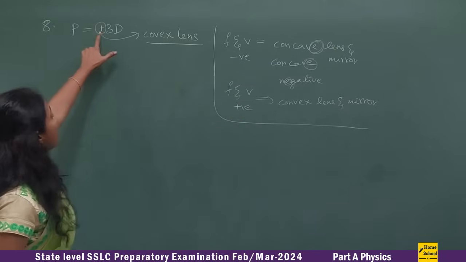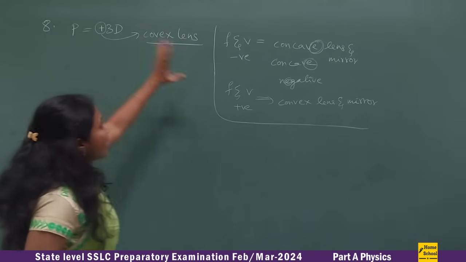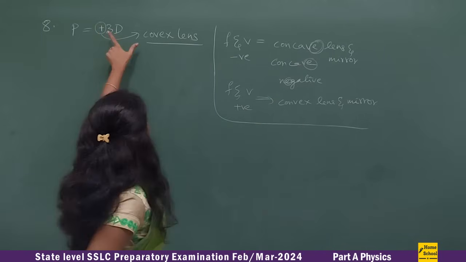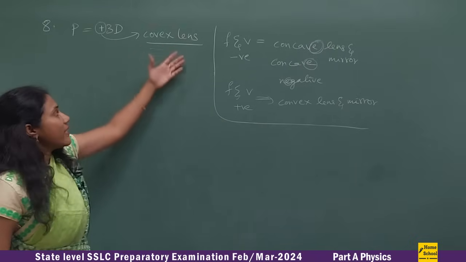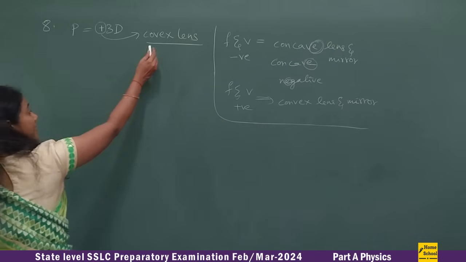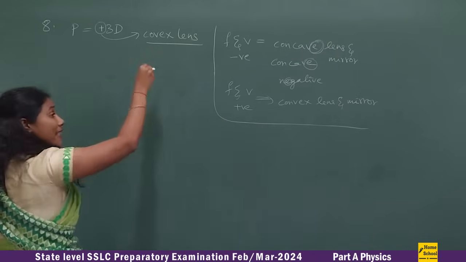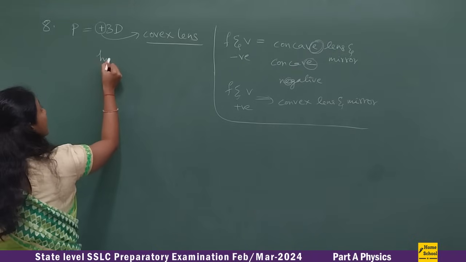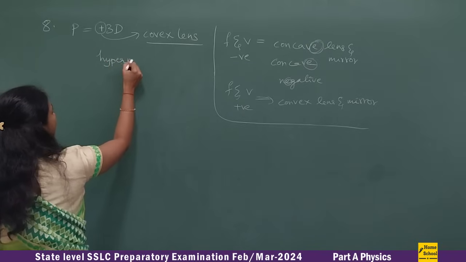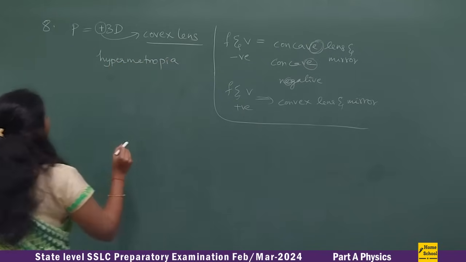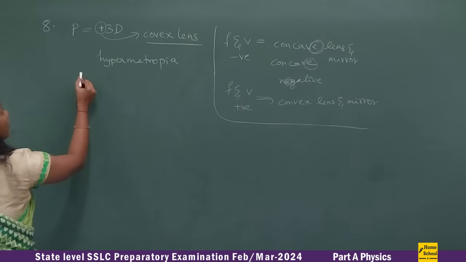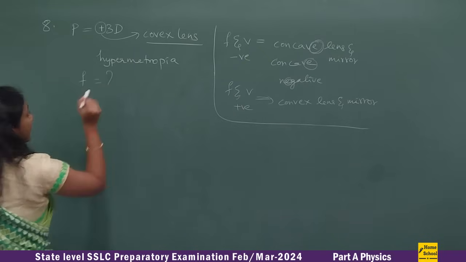And here, the moment I have seen a plus sign, I remember this trick. A positive sign means it is always for convex. So it is a convex lens, and a convex lens is used as a corrective lens for which disease? Hypermetropia, right? So it is used for hypermetropia.